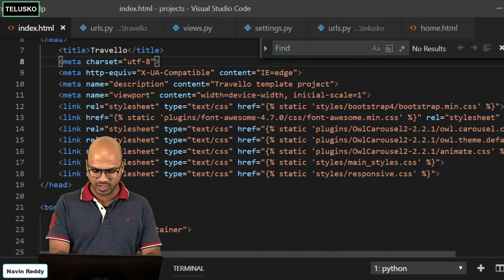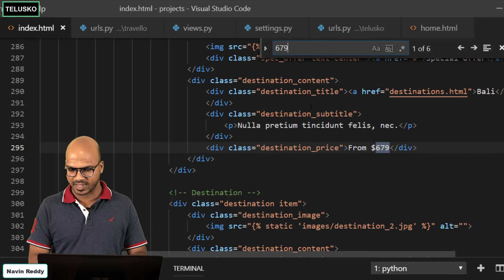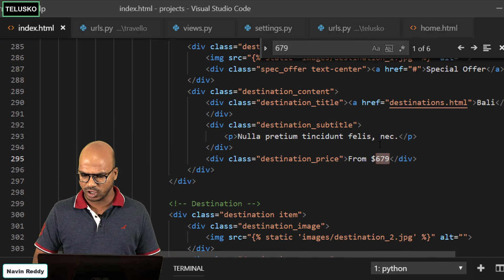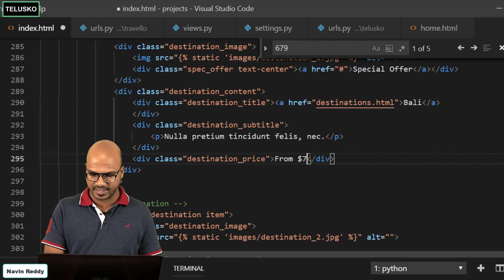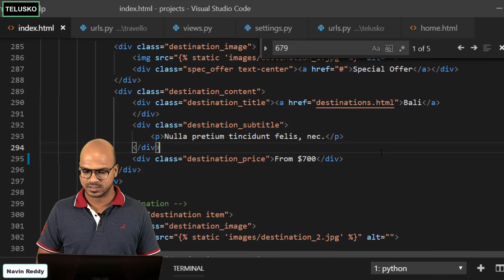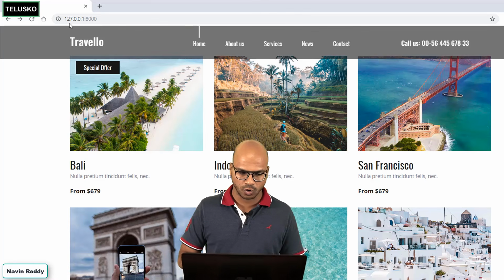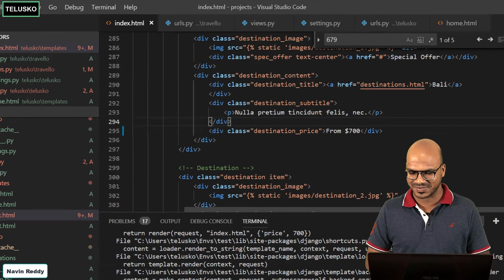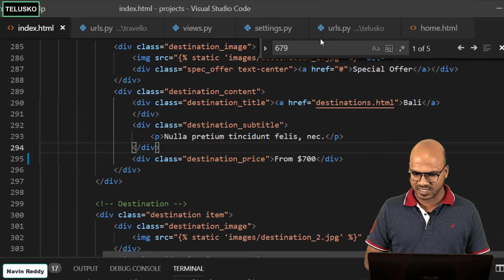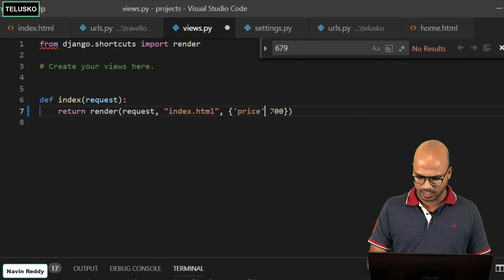Okay, so first of all, I have to check where I have mentioned that price. You can see the price is here. I hope this is for Bali. Yes, it's for Bali. And here I will mention the price as $700. The moment I change that, if I go back here, you can see, oh, we got an error. Okay, I don't want to say 700. First of all, there is an error here. I should be giving a colon, but not the comma.